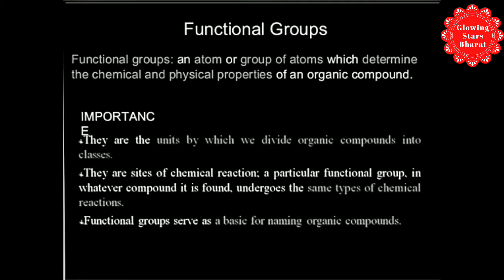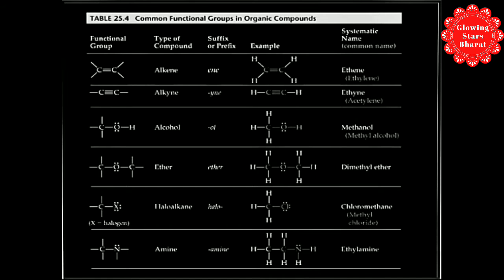So dear friends, see the list of functional groups and types of compounds, suffix or prefix, and also the examples. First is alkane, suffix ane. Alkene, suffix ene. Example ethene, C double bond C. Dear friends, table of common functional groups in organic compounds. All are important for the nomenclature of organic compounds.